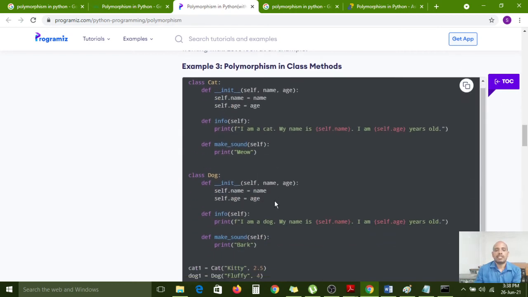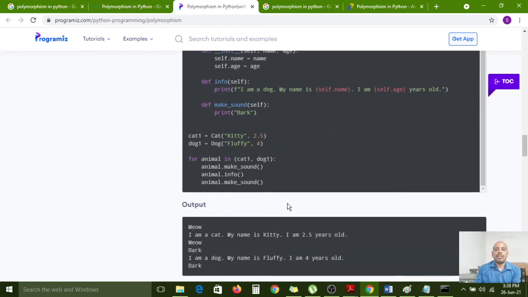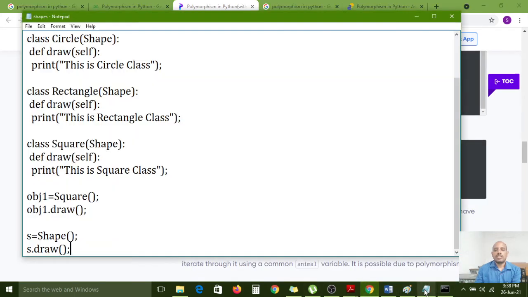Let's look at it like this. You need to create the object for that particular class if you want to execute that method, the same method from the different classes. Here I want to execute the draw method from the square class, so the square class object needs to be created first. Here obj1 is the square class object.